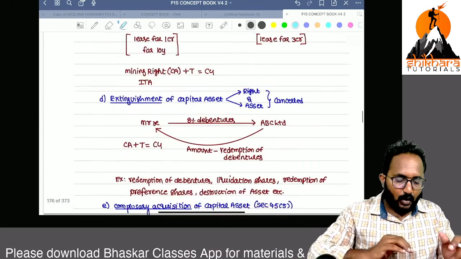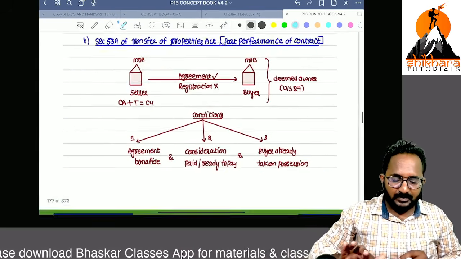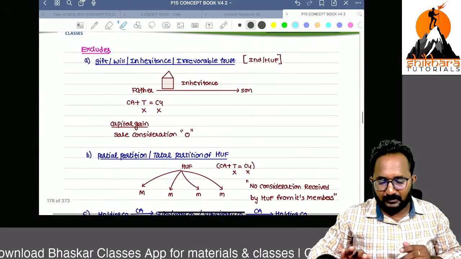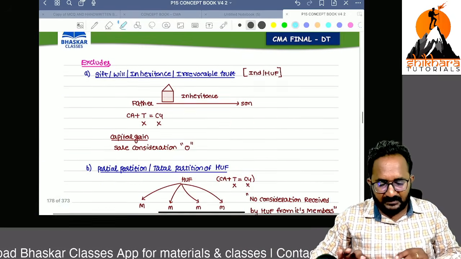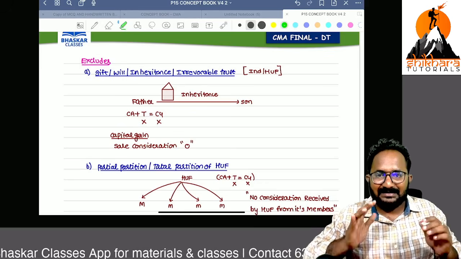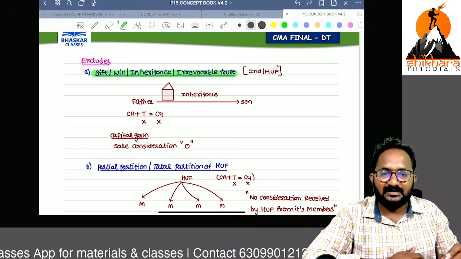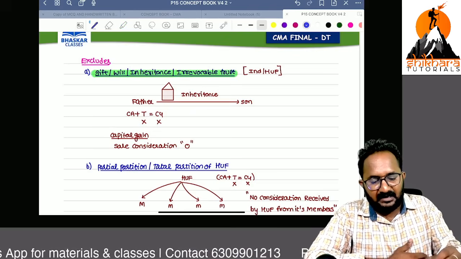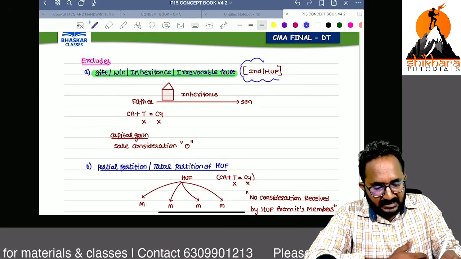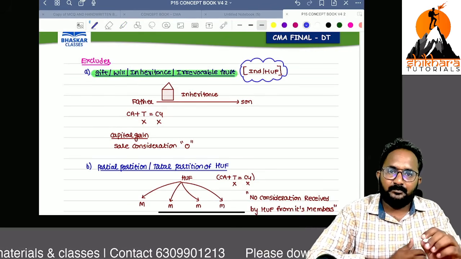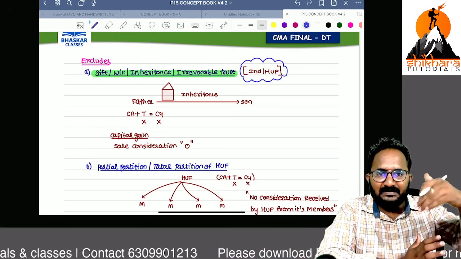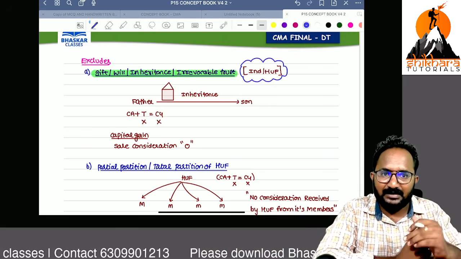But now I want to talk about the excludes. Just one amendment is there in the excludes point. If any capital asset is given as a gift, will, inheritance, irrevocable trust, previously any person giving a gift to others, that is not treated as transfer.